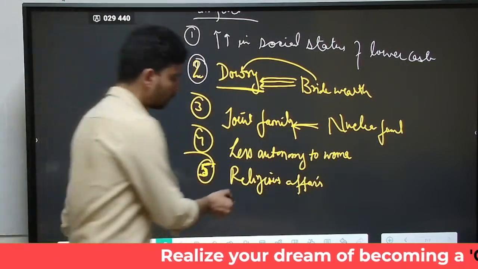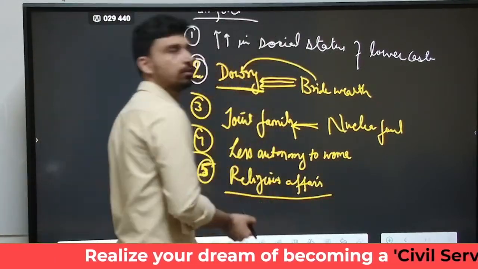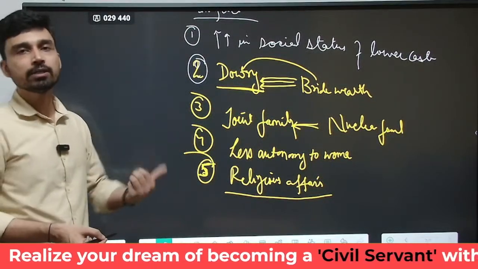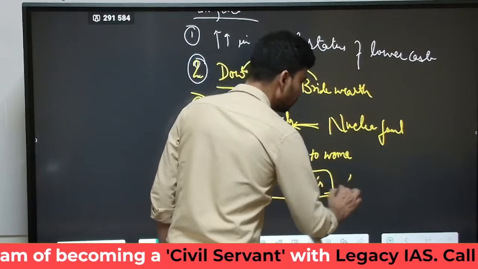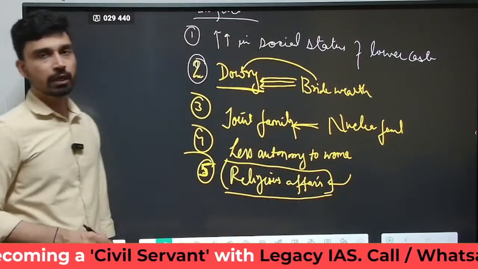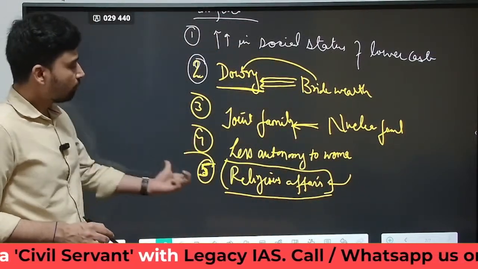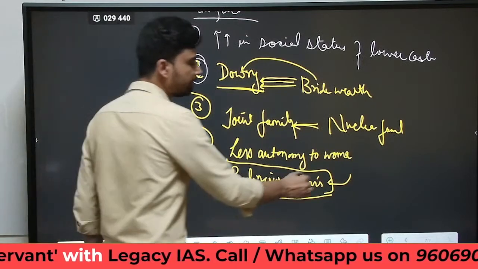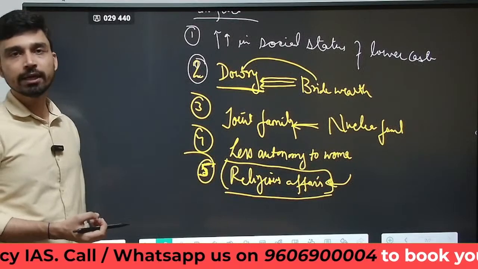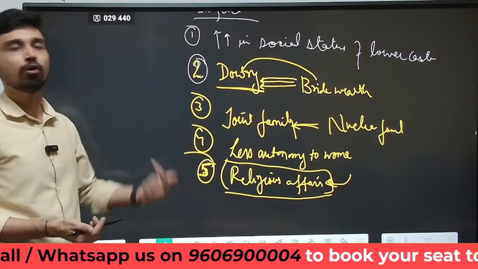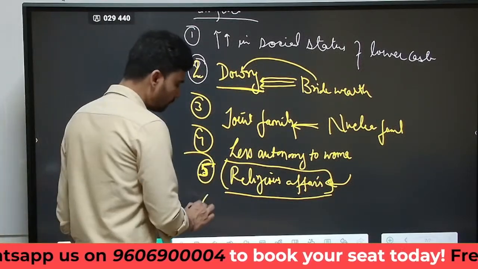That means elements of higher society or higher caste have crept into the traditions of the lower caste as well. Religious affairs have been highly influenced. Largely, it is the highest influence as a result of Sanskritization, which you will see in the religious sphere of the life of the people.